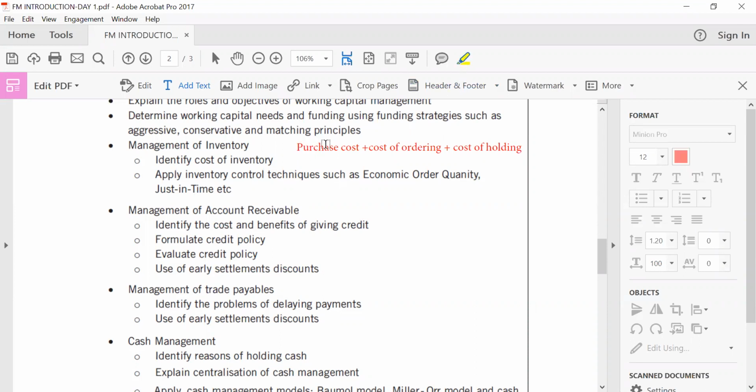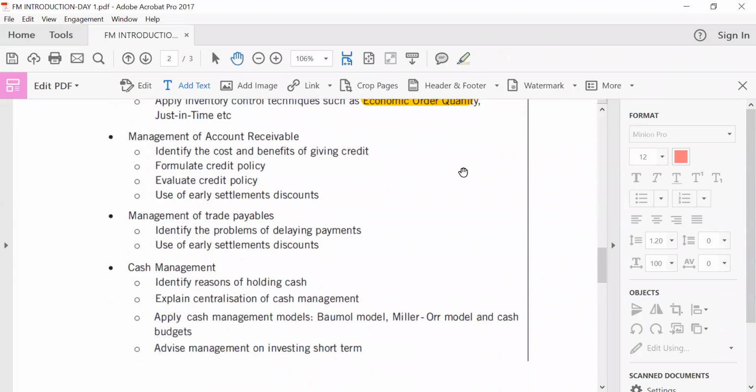So you have the purchase cost, the ordering cost, and lastly, the cost of holding the inventory. Three main elements of cost under inventory management. An important technique to talk about is the just-in-time system, where little or no inventory is kept, and the determination of inventory to order using the economic order quantity formula, right?